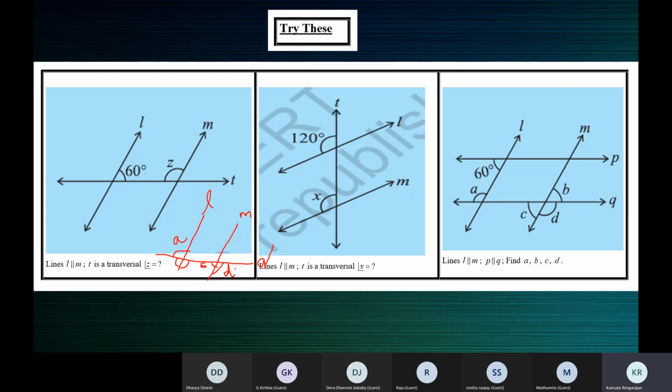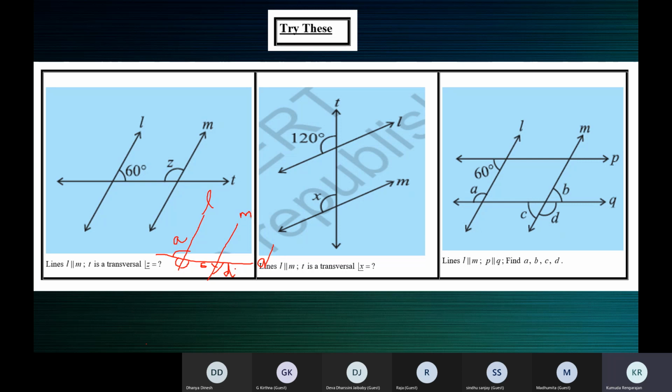Children, I want the answer again. A and D lie on the same side or opposite side? Opposite sides, ma'am. That means you can use only alternate angles. Opposite sides mean alternate angles. Same side means corresponding angles. They lie on the opposite sides.